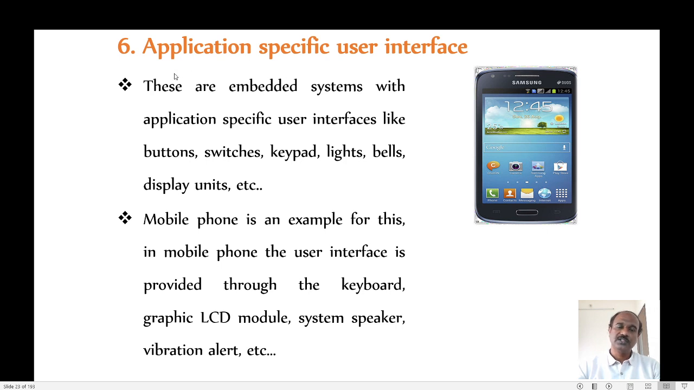So this is another reason why we use the embedded system, that is for interacting with the user. That is called the user interface. Based on the particular application I am going to design the interface, that is called an application specific user interface. What are the examples for this? It may be an LCD, or a speaker, or a vibration alert, or a keyboard. These are some of the examples of application specific user interface embedded systems.